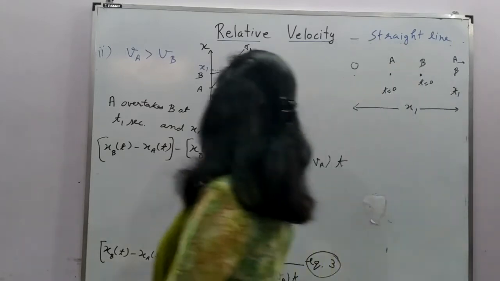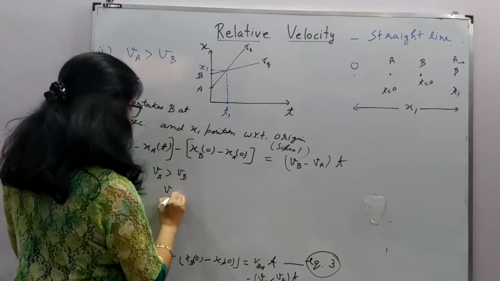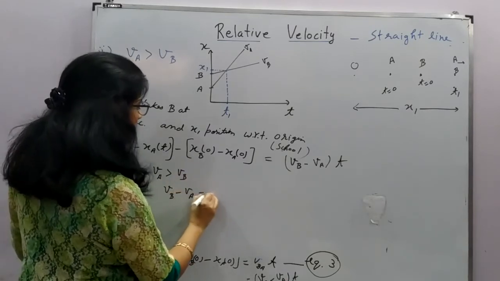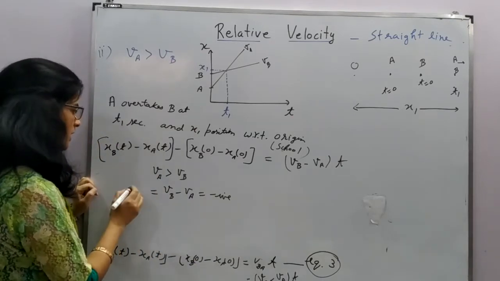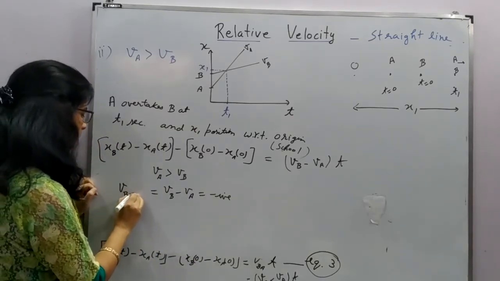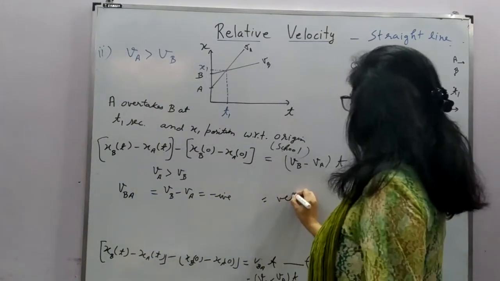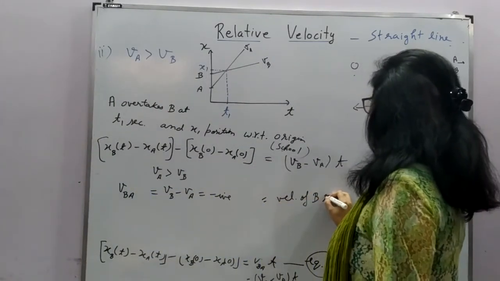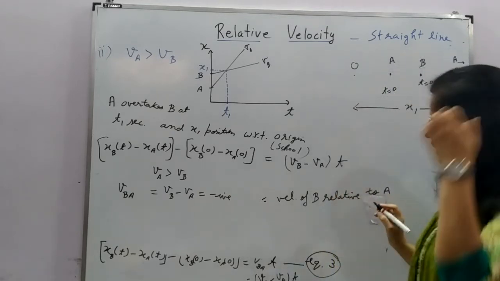So you can say that VA is greater than VB. So VB minus VA is equal to negative. So this is VB minus VA negative, meaning the velocity of B relative to A. What does this mean?